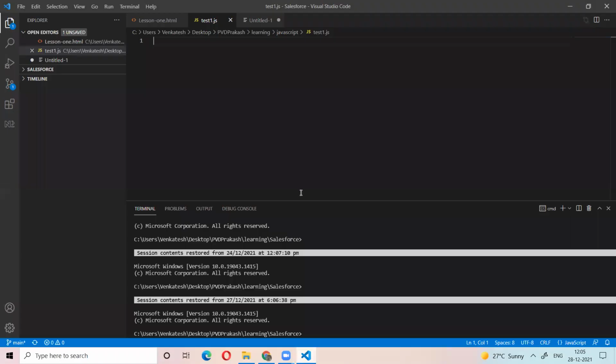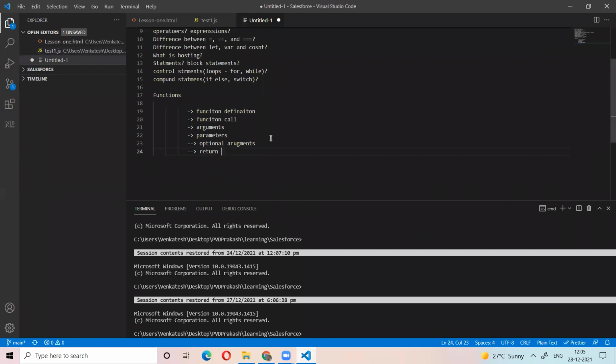Okay. So till yesterday, I explained what is the function definition. Function definition is also nothing but the function declaration. Function declaration is also the same as the function definition. Till yesterday, I told the function definition, function call, arguments, parameters, optional arguments, and return statements. Till this part, people understand.